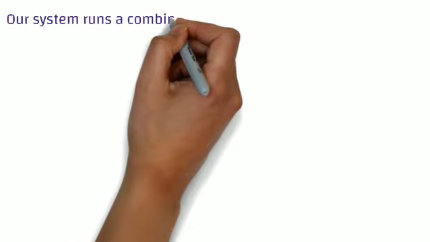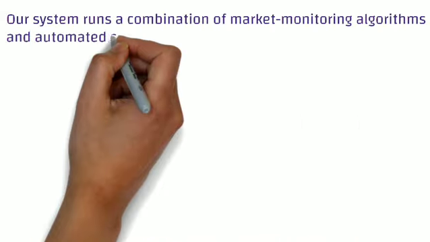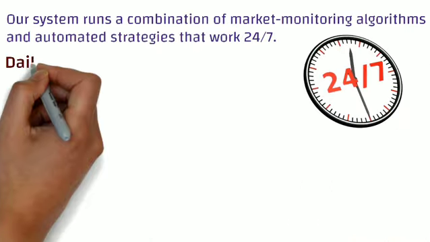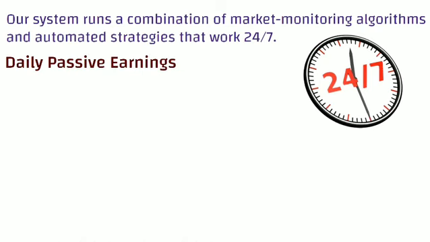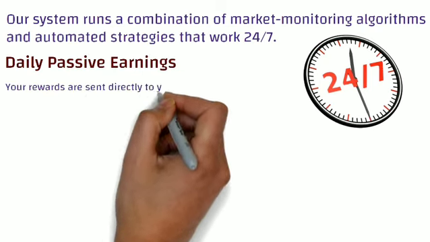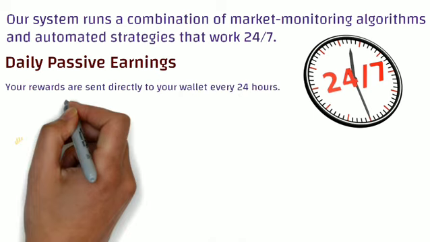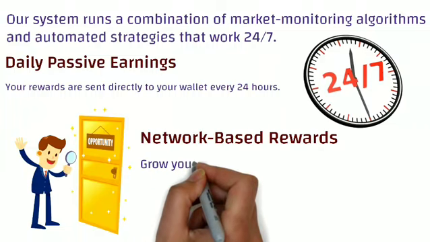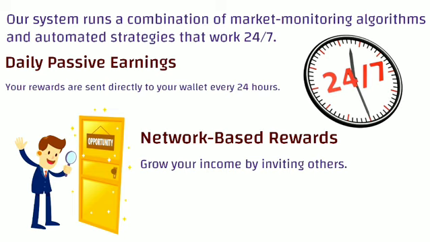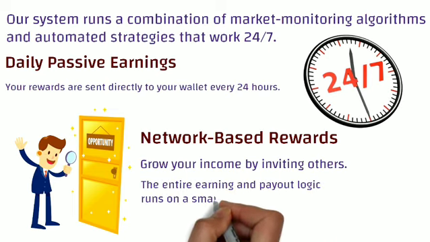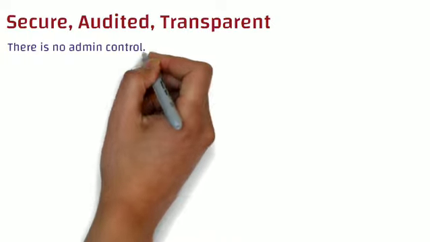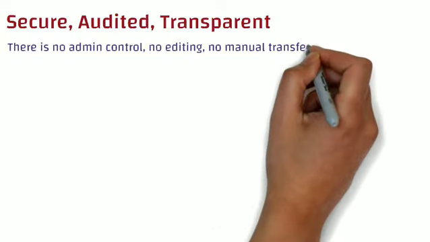So basically, this entire system runs on a combination of market monitoring algorithms and automated strategies that work 24/7. Here, you get the benefit of daily passive earnings because your rewards are sent directly to your wallet every 24 hours. This is such an amazing opportunity where you also get rewards based on your network, where you can grow your income by inviting others, and the entire earning and payout logic runs on a smart contract, which provides you a secure, audited, and transparent opportunity where there is no admin control, no editing, and no manual transfer.